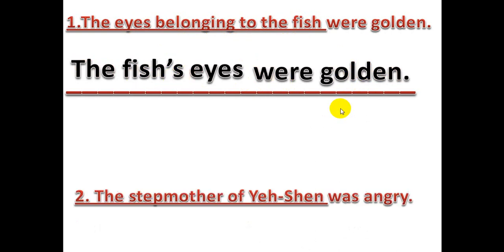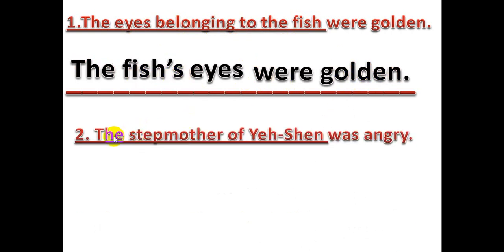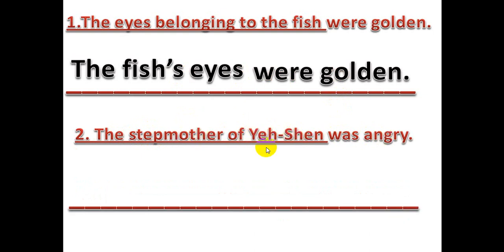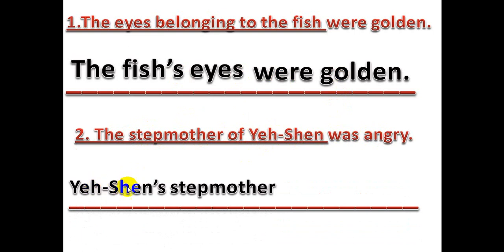The next one for Mr. Ali Faisal al-Mukhallas. The stepmother of Yeh Chen was angry. So can I say Yeh Chen's stepmother? Yes. So I say what? Yeh Chen's stepmother was angry.